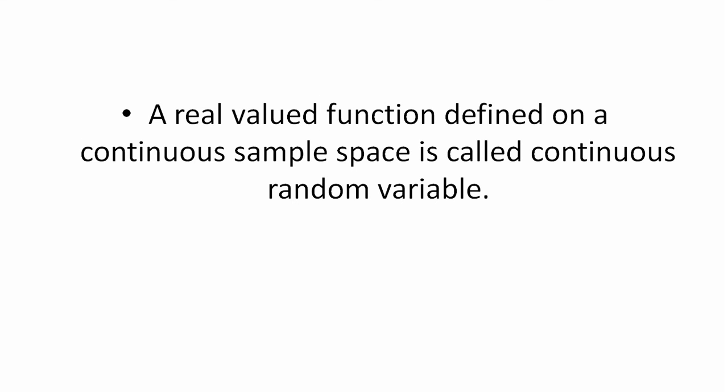Next is continuous random variable. What is the difference between discrete and continuous random variable? If the domain of the definition is discrete sample space, then it is called discrete random variable. If the domain of the definition is continuous sample space, then the random variable is called continuous random variable. And based on these definitions, we have to define discrete distributions and continuous distributions.